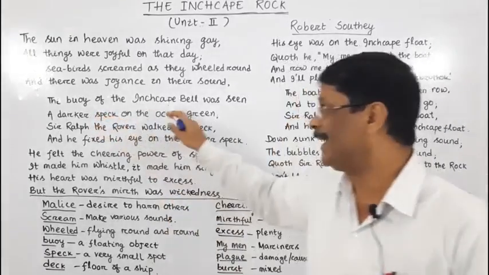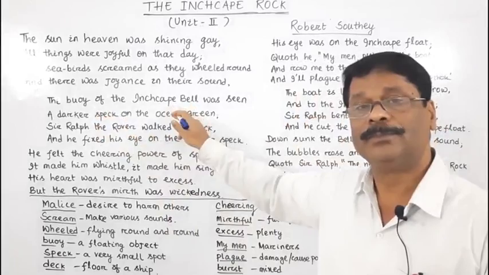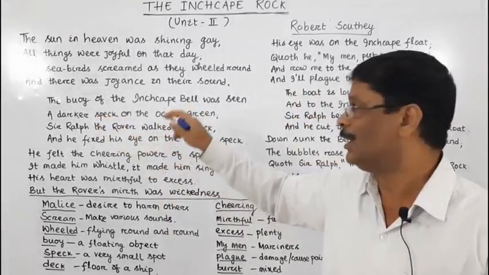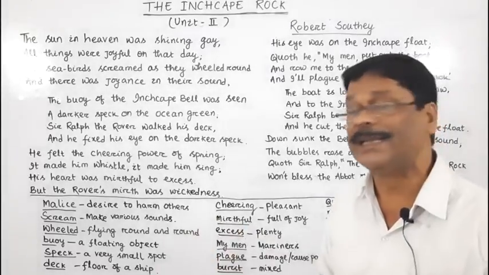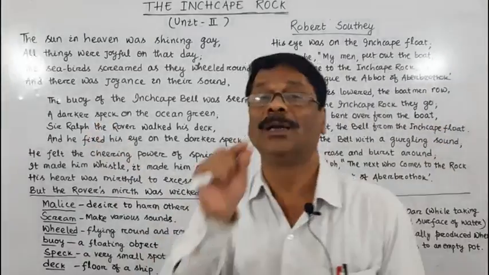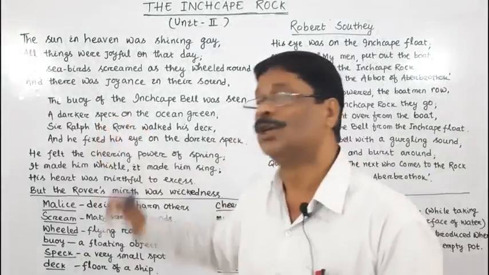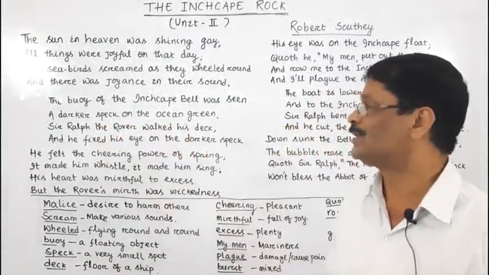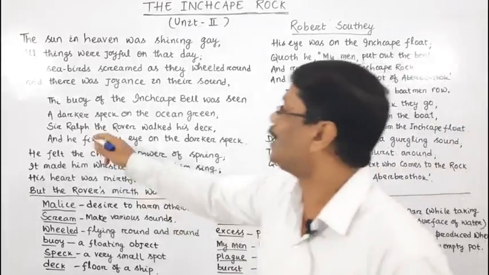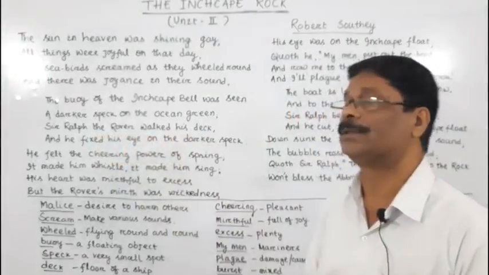So how did that Inchcape Bell seem to the mariners? That Inchcape Bell seemed like a darker spot. Here speck means spot on the ocean green. The Rover walked his deck.